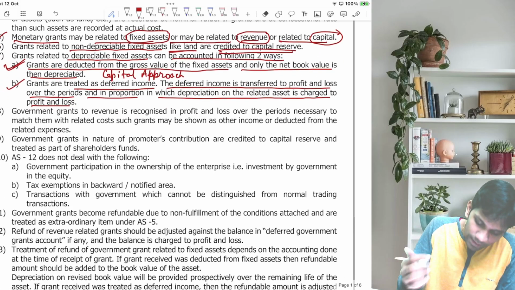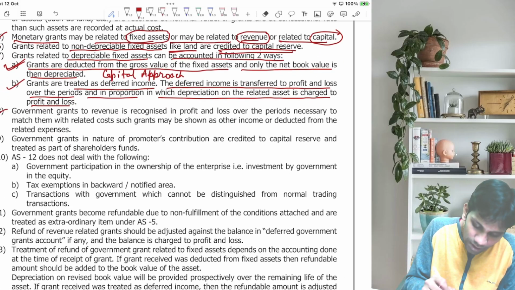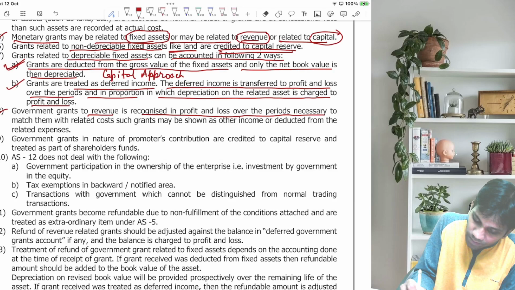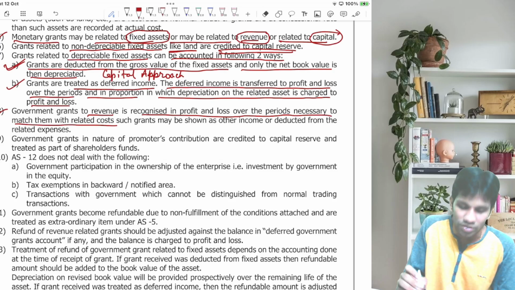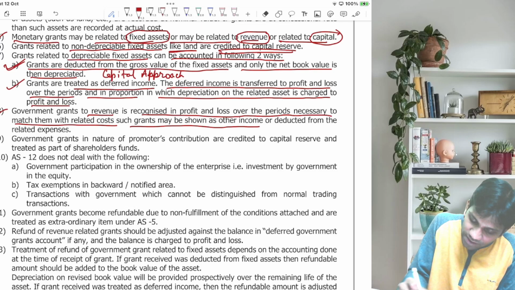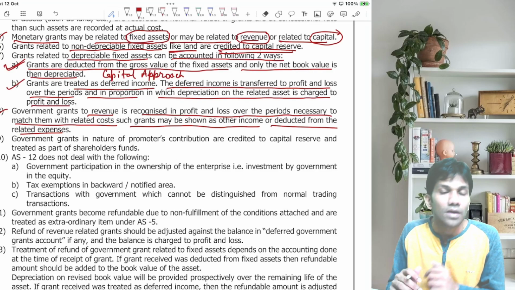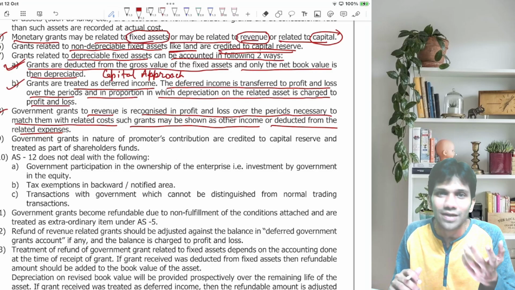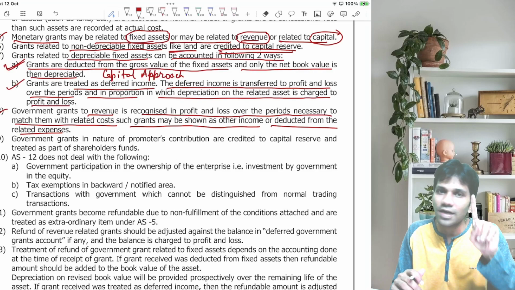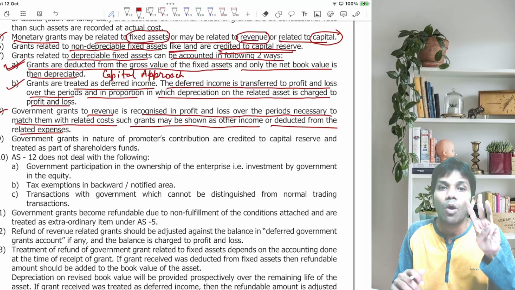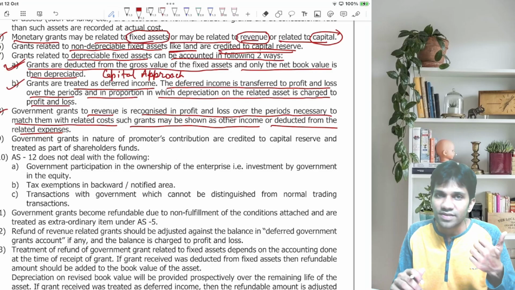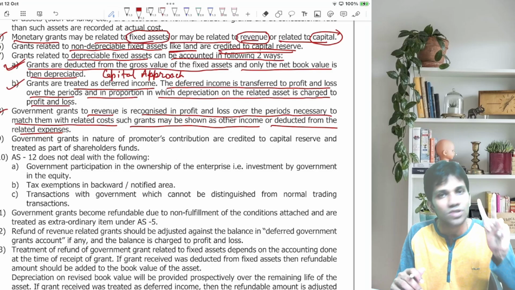Let's go ahead. Now, government grants relating to revenue is recognized in the P&L over the periods necessary to match them with the related cost. And such grants may be shown as other income or deducted from related expenses. Now I'll repeat one more time. So government grants or basically monetary grants can be received in three ways, either related to fixed assets or revenue related or capital contribution. Fixed assets, if you are receiving any monetary grant related to fixed assets, there were two accounting approaches, capital approach, income approach.